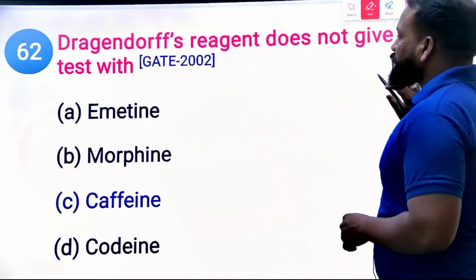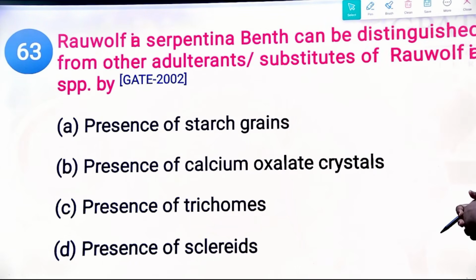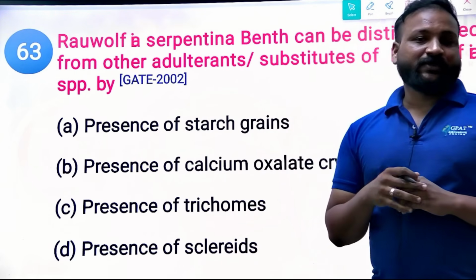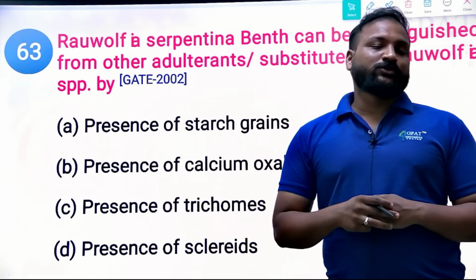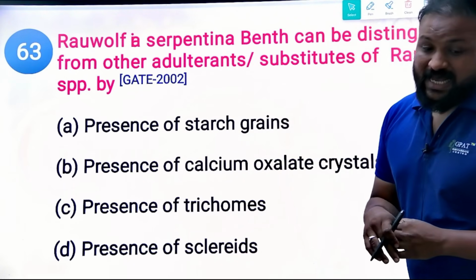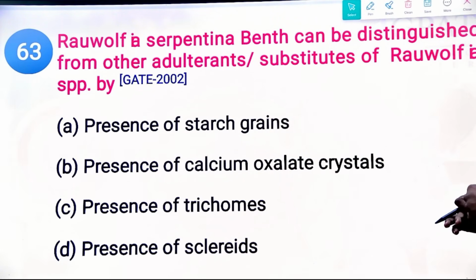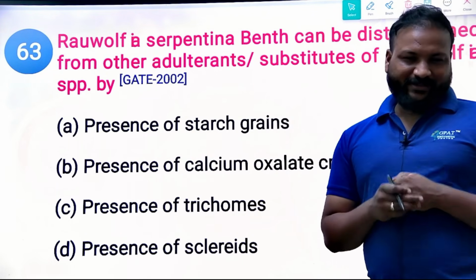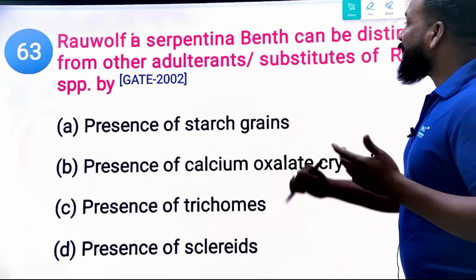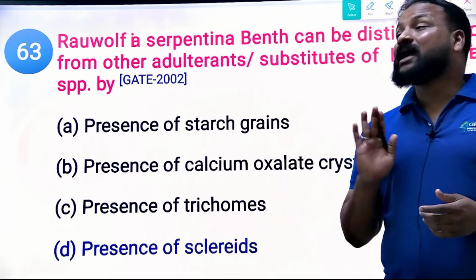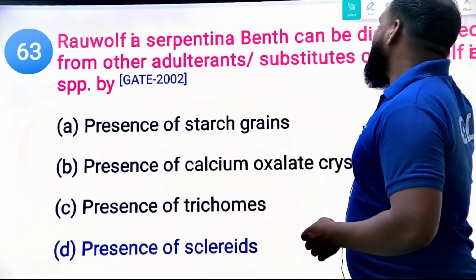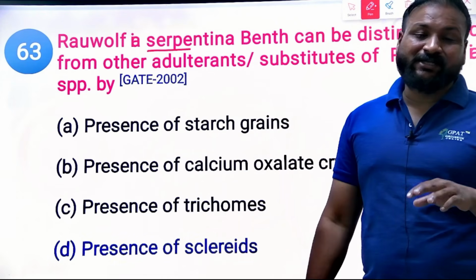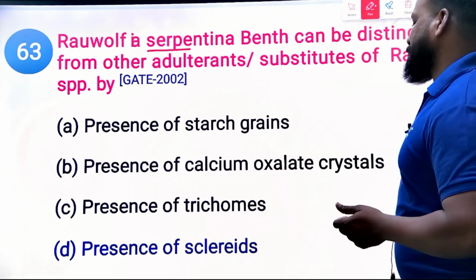Yes, next. Rauwolfia serpentina, how can it be distinguished from other adulterant substances of Rauwolfia? GATE 2002 question. Presence of starch grains, presence of calcium oxalate, presence of trichomes, and presence of sclereids. What is the right answer? Undoubtedly, everyone knows already, it is the presence of sclereids. Rauwolfia serpentina contains sclereids. Serpentina, sclereids. So that's the right answer.